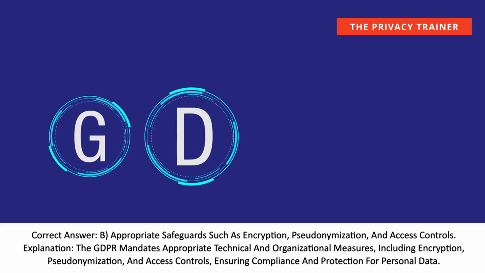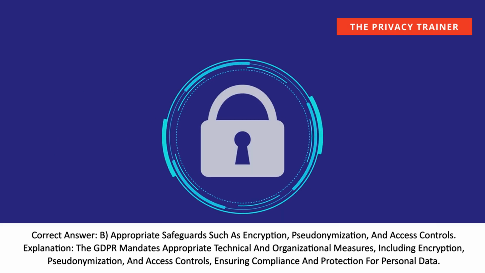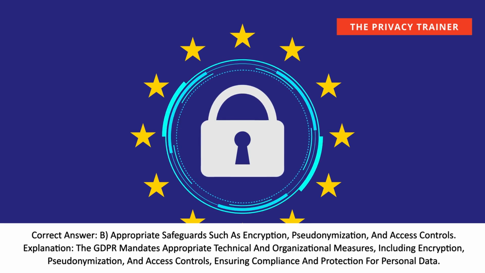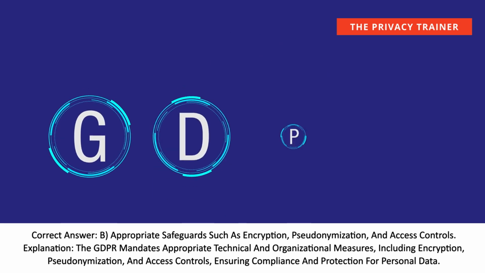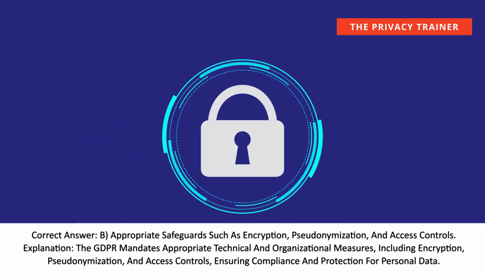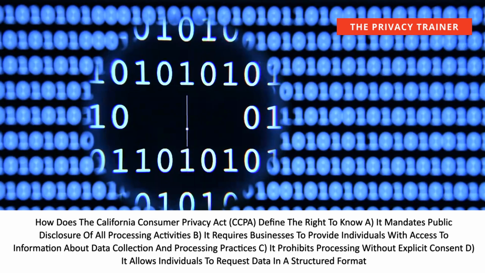Correct answer: B. Appropriate safeguards such as encryption, pseudonymization, and access controls. Explanation: the GDPR mandates appropriate technical and organizational measures, including encryption, pseudonymization, and access controls, ensuring compliance and protection for personal data.